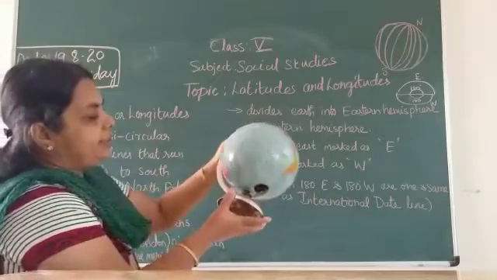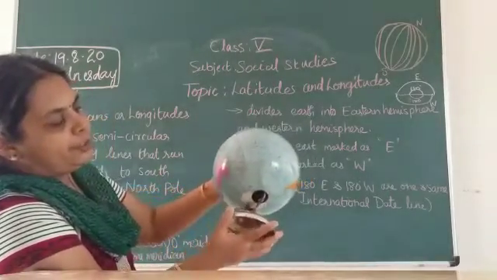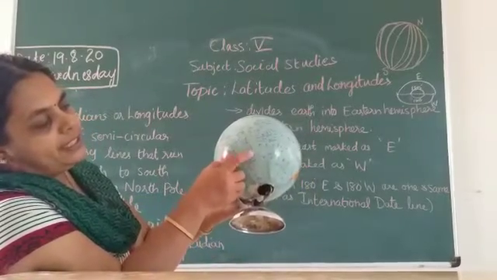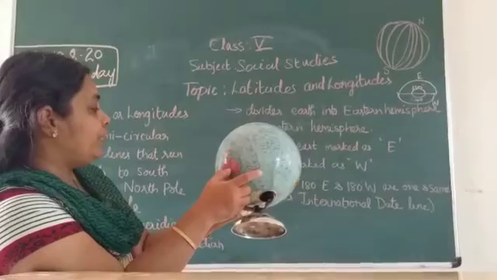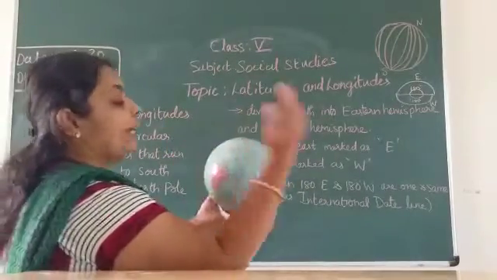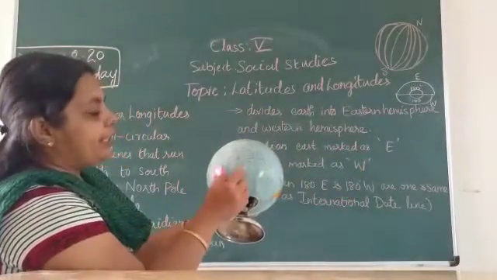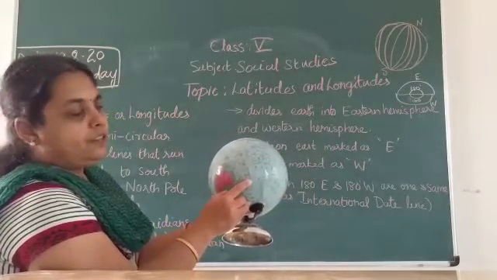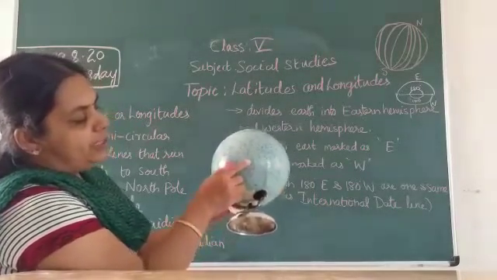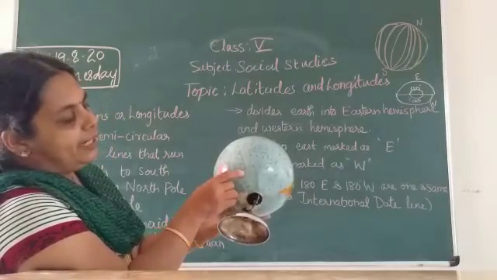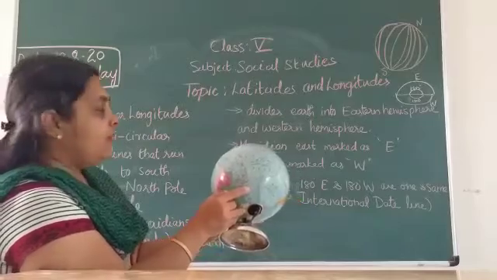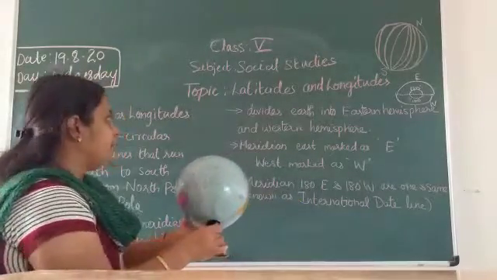I can show it on the globe. Both meet in the same place. That line is called the international date line. It passes through the Pacific Ocean, children.